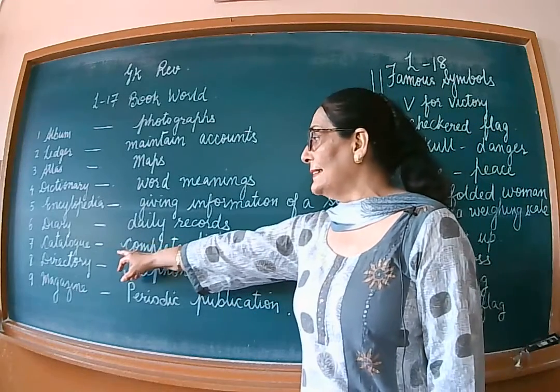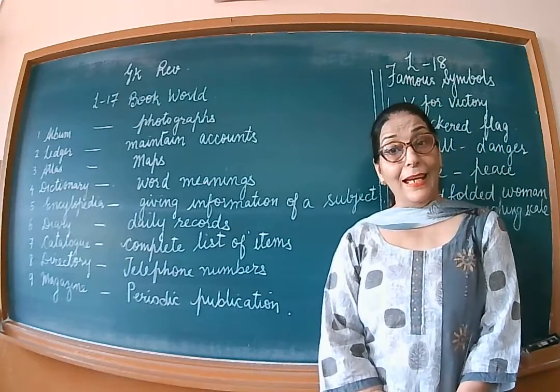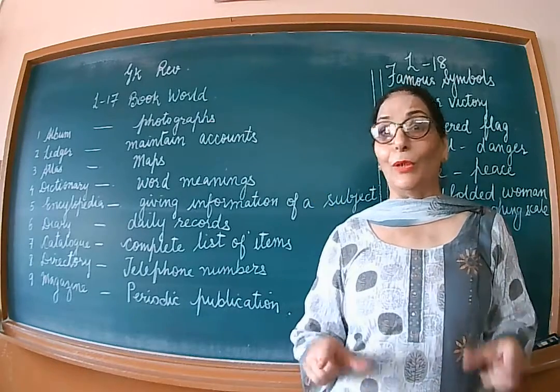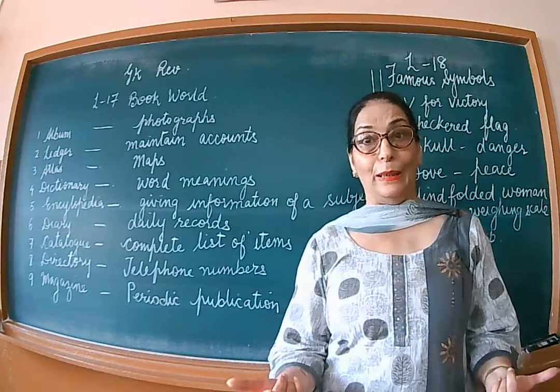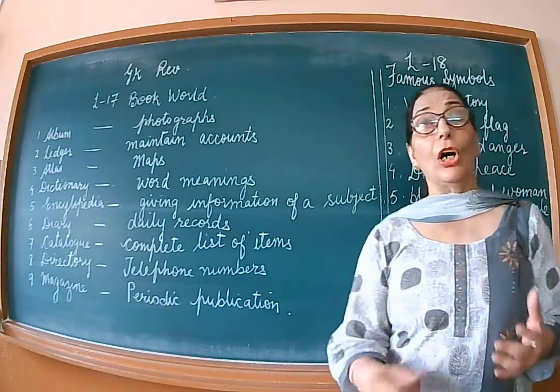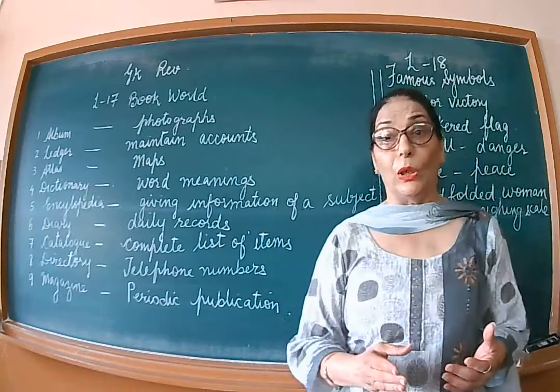Okay, next is a catalog. Have you been to a restaurant and you have a menu in which all the items are written, whatever is available in that hotel? So this type of book which gives you the record of all the items which are available is called a catalog.